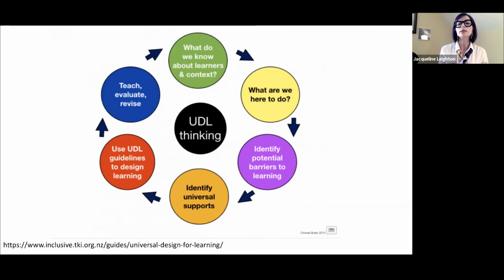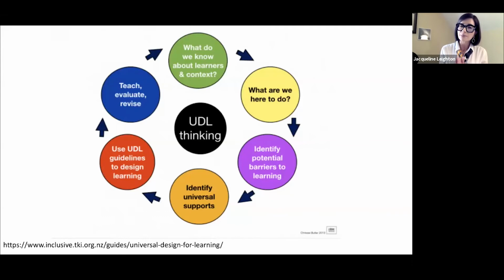And really, with UDL, we begin by thinking, what are we here to do? Fundamentally, what am I trying to get across to all the students in terms of constructs, learning objectives? And then you go through all these different ideas. So, for example, what are we here to do fundamentally? And the very next thing is, what are some potential barriers to this type of learning?